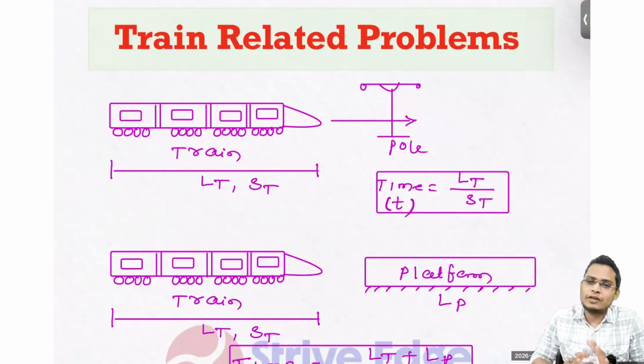So we have already covered the basic problems related to time, speed, distance. We are going to see problems related to the train. So today we are going to do the train problem. Then we'll go for boat and stream. Then we'll see the circular motion. Then clock. So it might take 6 to 7 further classes to complete the entire time, speed, distance. And here you can expect 3 to 4 questions in your examination. They are very simple. If you know the concept, you can answer them very fast.